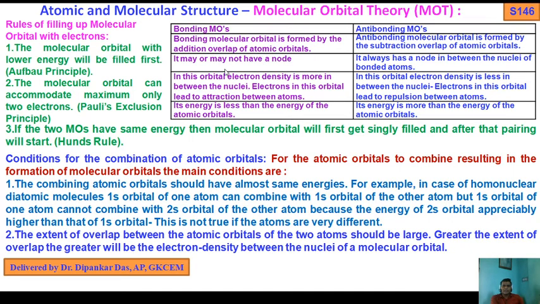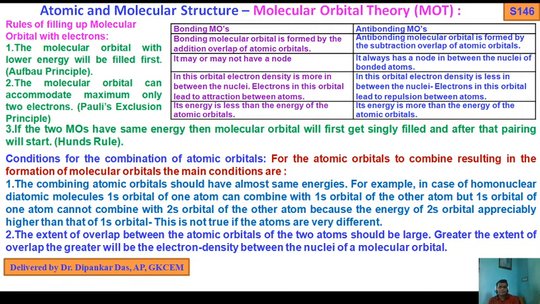In the case of bonding MO, it may or may not have a node. We know the nodal plane is n minus l, where l is the azimuthal quantum number. There are four quantum numbers: the principal quantum number, azimuthal quantum number, magnetic quantum number, and spin quantum number. So in bonding MOs, it may or may not have a node. But in the case of antibonding MOs, it always has a node in between the nuclei of the bonded atoms. You should remember this.